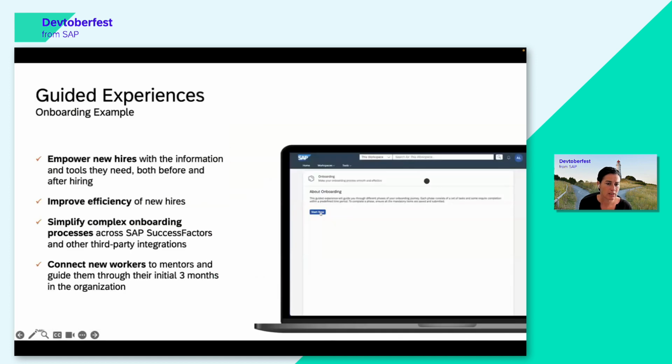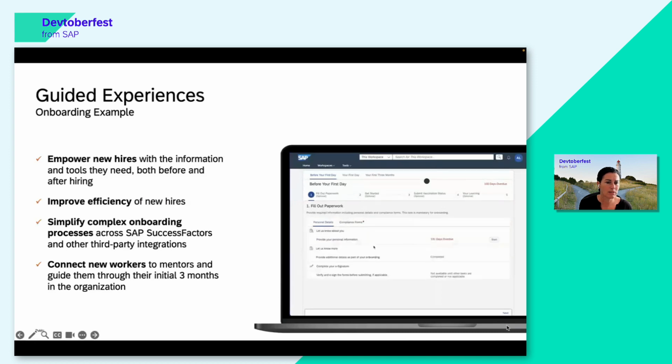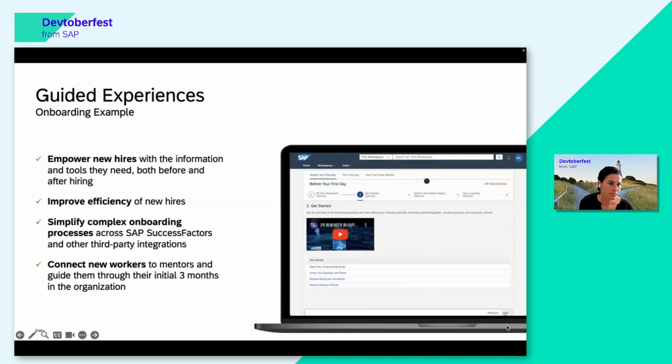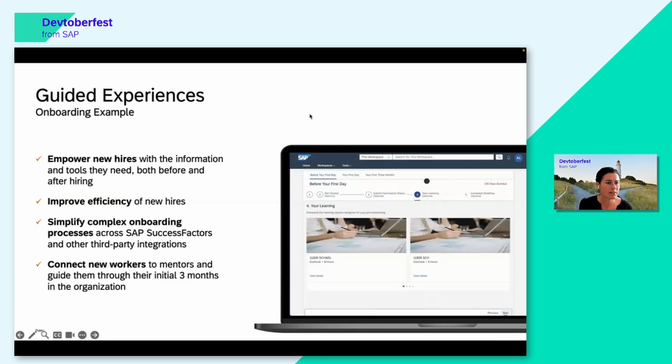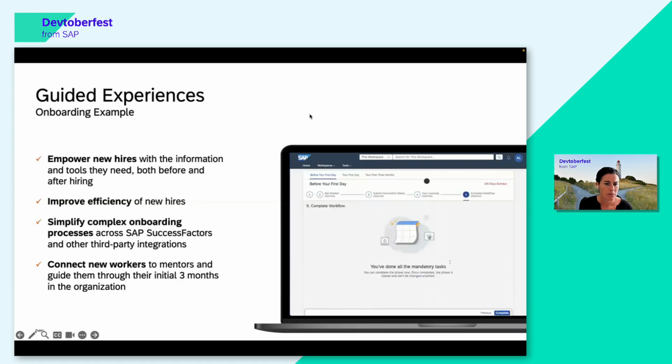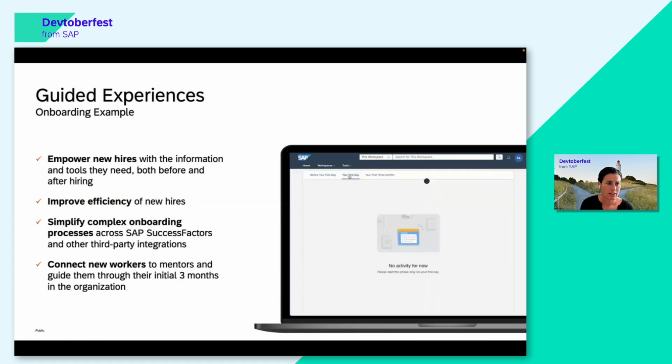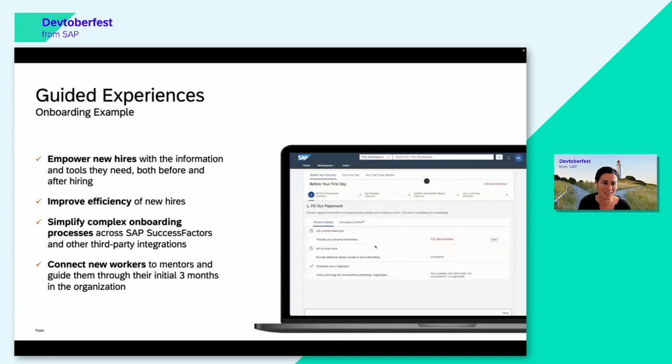And on that screen, you see a little bit what this looks like. And it's going to be available end of this year. In this guided experience, you actually empower new hires with the information and tools they need, both before and after hiring. You can improve their efficiency, of course, because certain logistic topics are actually already checked when they start working, right?